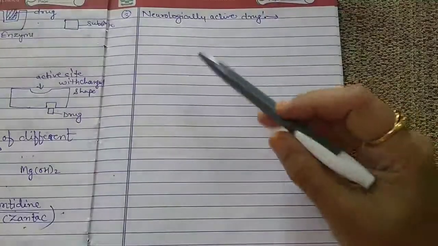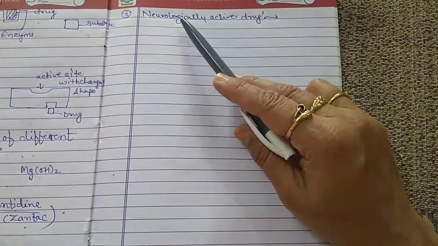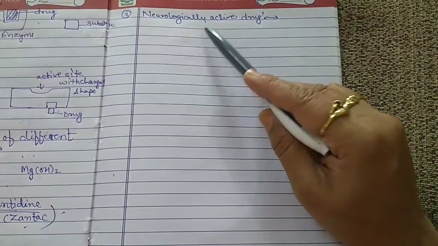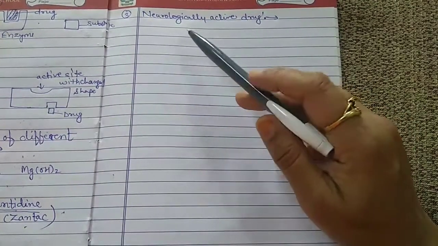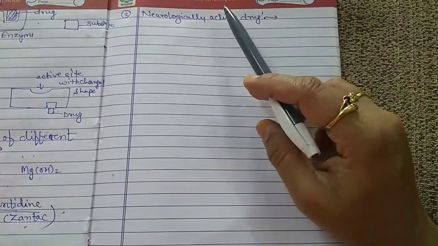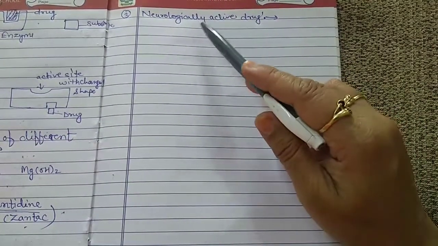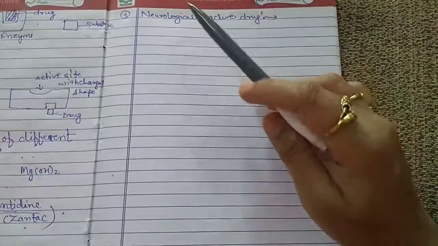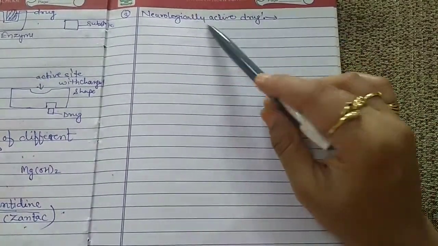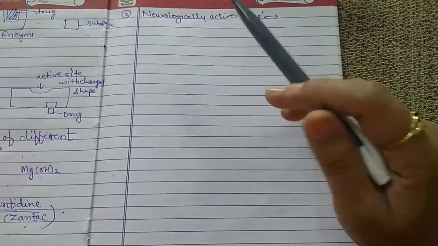Now the next category of drug is neurologically active drugs. Our modern lifestyle increases tension and anxiety, and many of us have to take sleeping pills and other medicine to get relief from tension or anxiety.